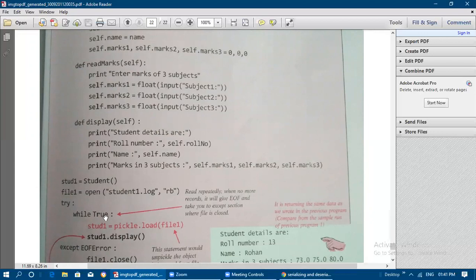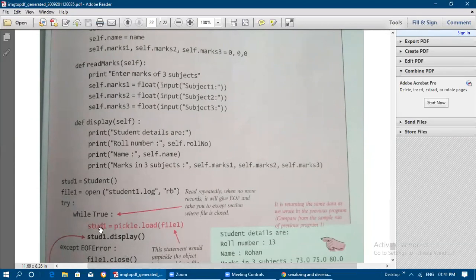For that only, while True colon is used here, because we are reading from the beginning and it should go up to some limit, so we are giving the limit as True. If it reaches the EOF character, it won't raise any error; it will close the file. So for that, try except EOFError, and then the file gets closed.